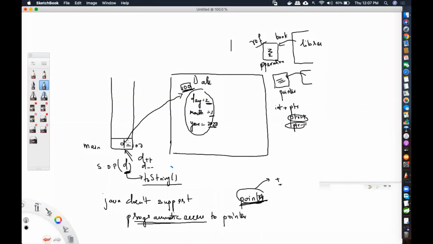One concept of security. So if I want to access this 2, 3, and 2020, how do I access? Now notice these variables are private. That means only within the class I can use, outside the class I cannot use. But where is my main method? In client code. So can I access this day, month, and year private? No.